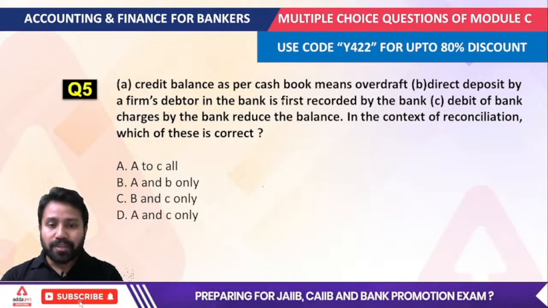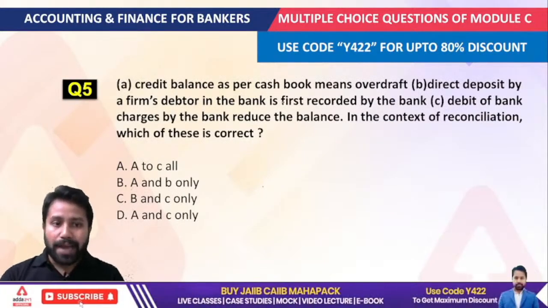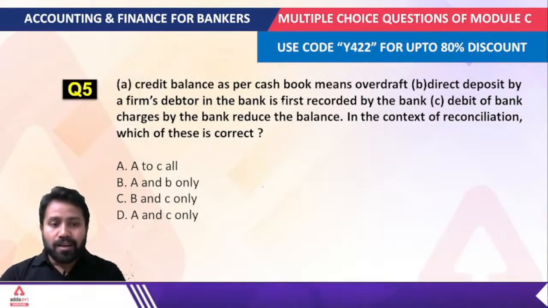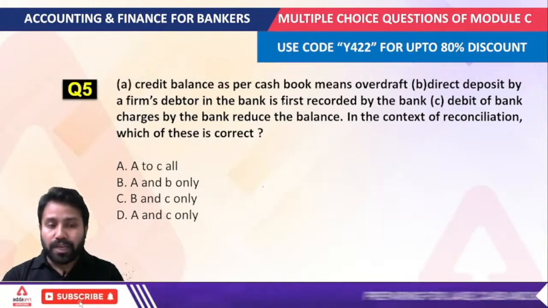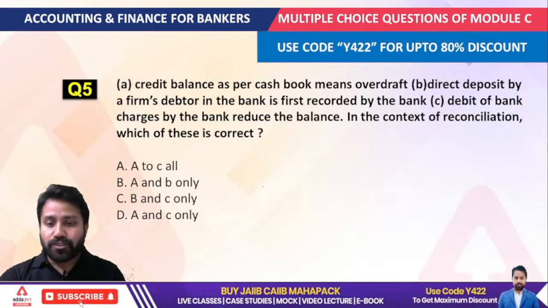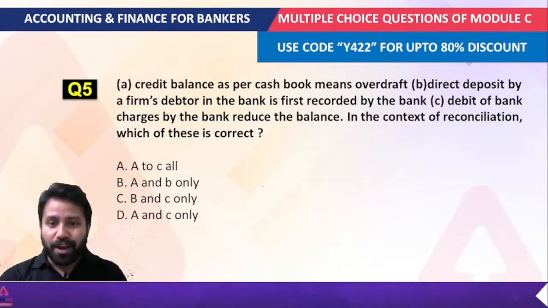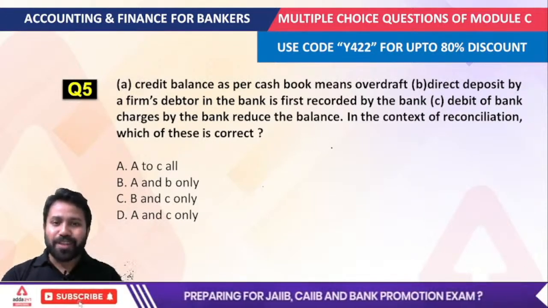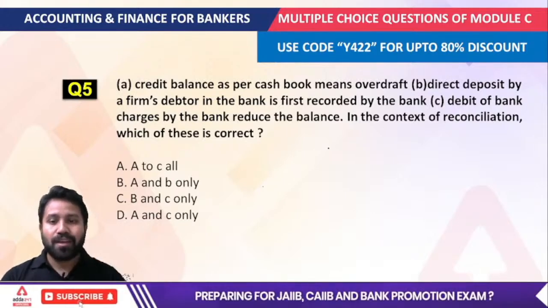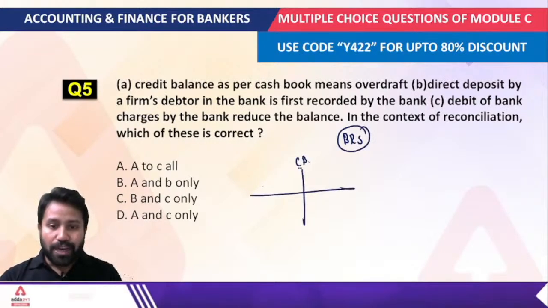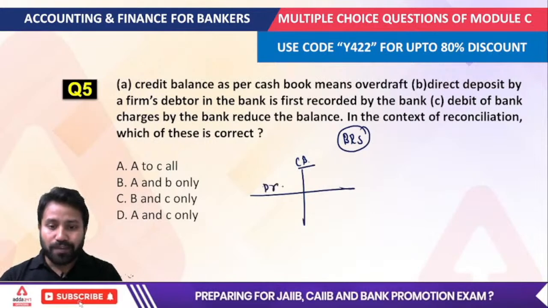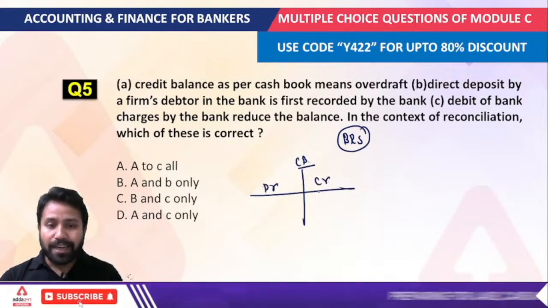Credit balance as per the cash book means overdraft. Direct deposit by the firm's debtor in the bank is first recorded by the bank. Debit of the bank charges by the bank reduces the balance. In the context of reconciliation, which of these is correct? That we have to find out. So what would be the answer to this question? When we talk about the bank reconciliation statement, the very important thing is your cash book. And whenever we talk about the cash book, there is one side that is debit and another side that is credit.